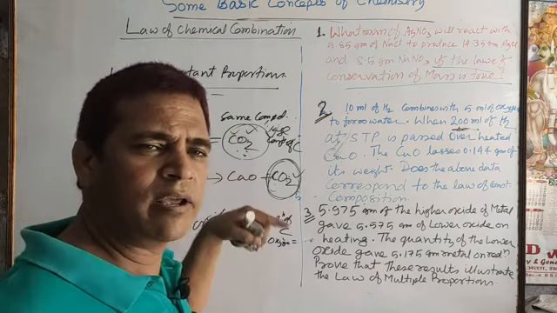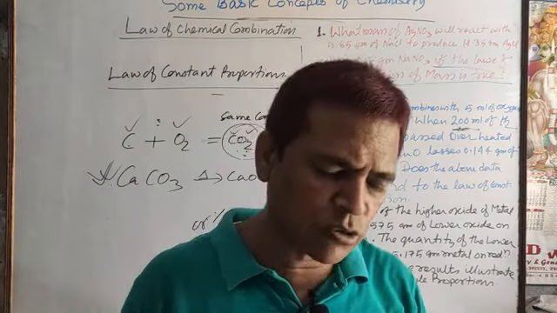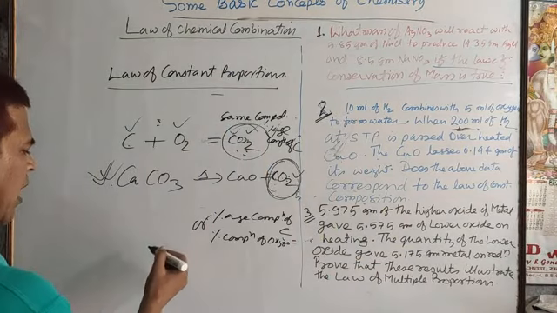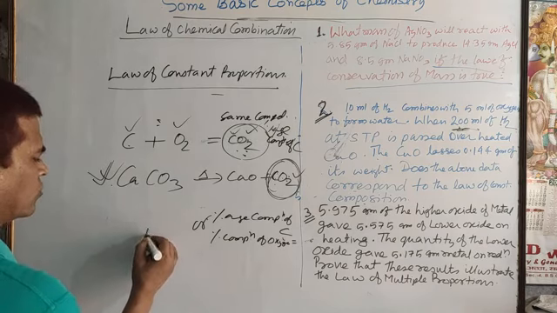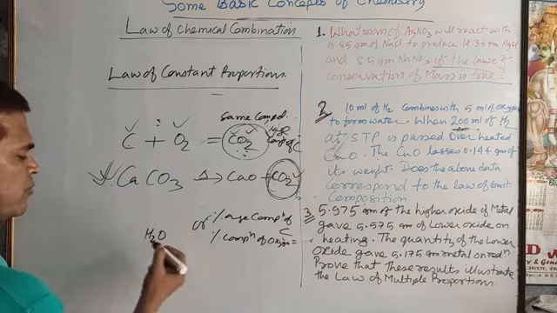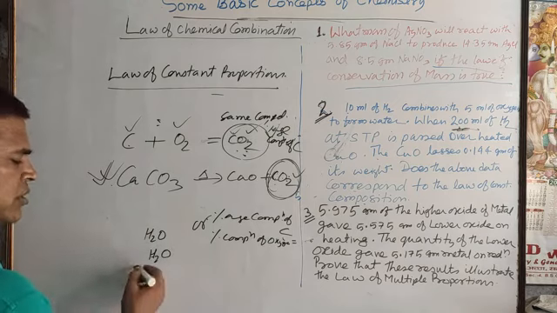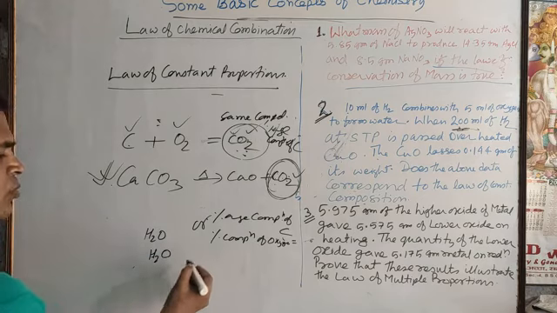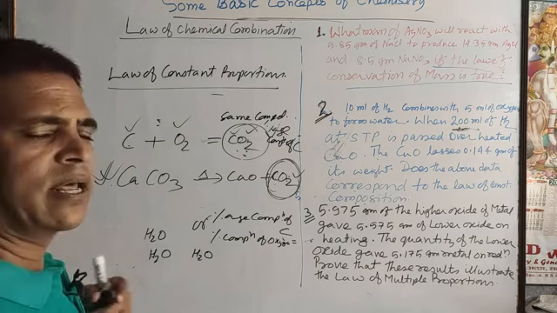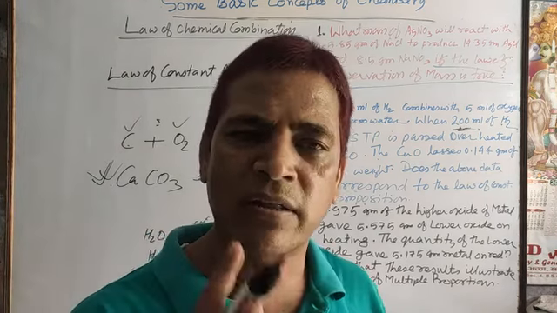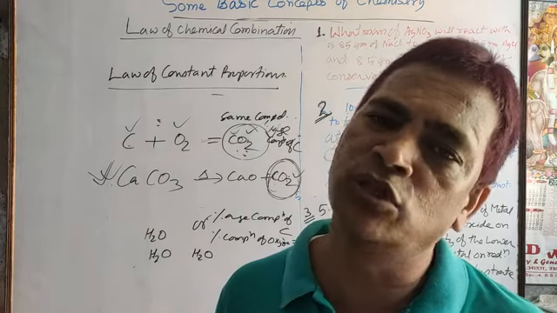So, the statement given here is that any pure compound, taken from any source, has the same composition. Suppose the source is tap water. The formula will be H2O. If you take pond water, here also the composition of hydrogen and oxygen is in a 2:1 ratio, H2O. Or suppose lake water, again we will get H2O. So, whatever the source of the compound, the ratio between the constituent elements will be the same, no change.